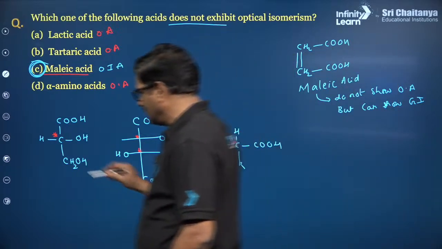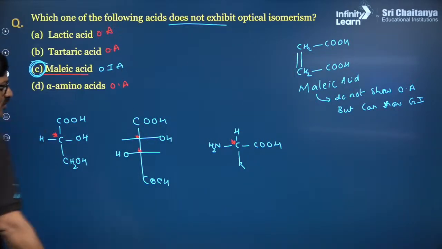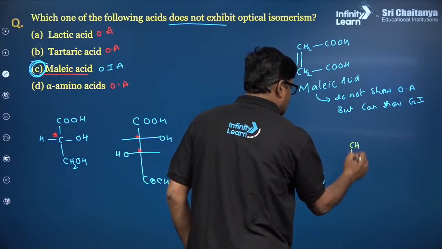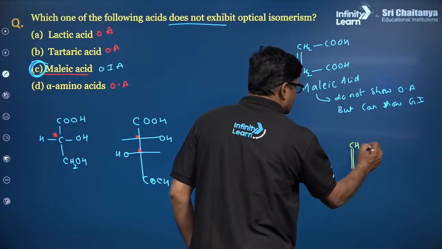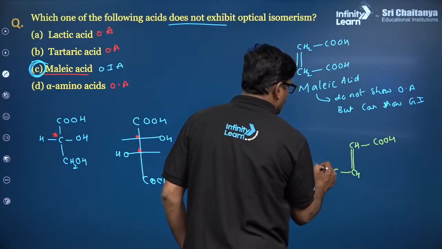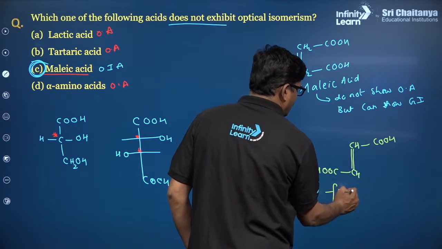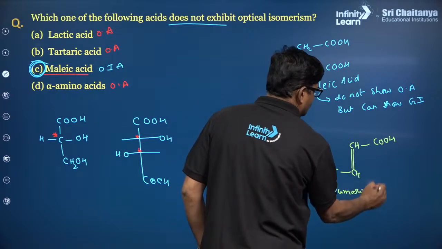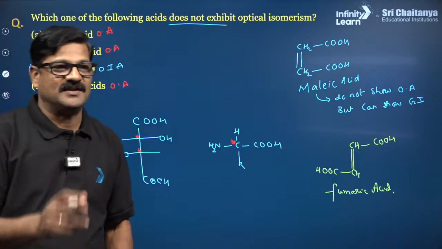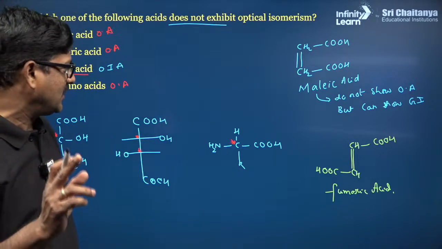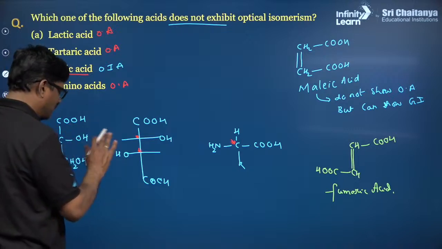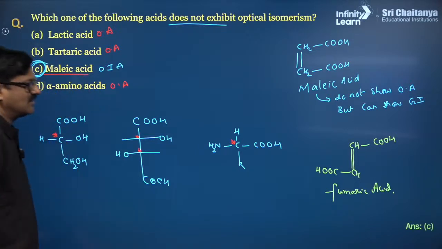That is going to be, carefully you see, CH double bond CH, COOH and COOH. That is called fumaric acid. Malic acid and fumaric acid are geometrical isomers. Of course, here malic acid is optically inactive. For this question, I just want to mention this is answer C.